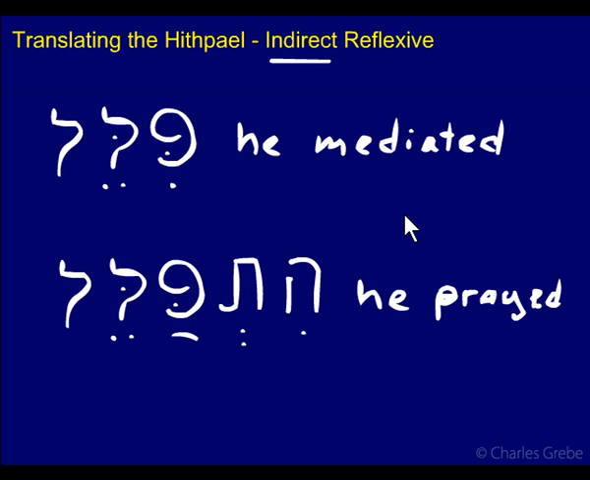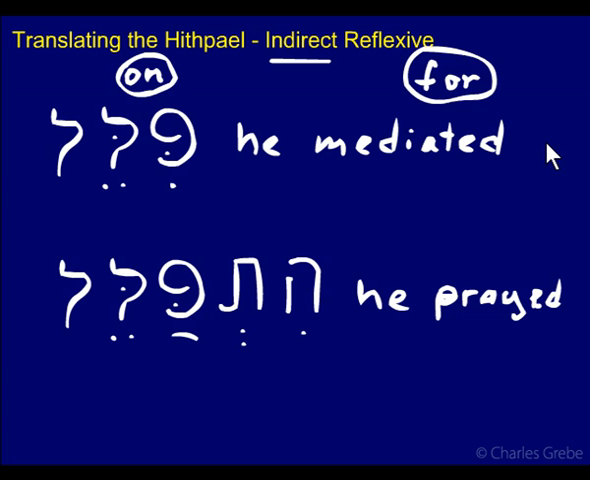So, for as opposed to on. That's what I was trying to think here. So indirect, if you think for, action is happening for the subject. For a plain old direct reflexive, the action is happening on the subject. So if you can think of on versus for, that will distinguish the two.